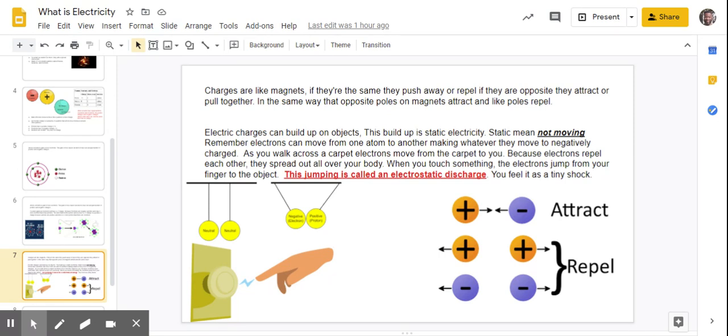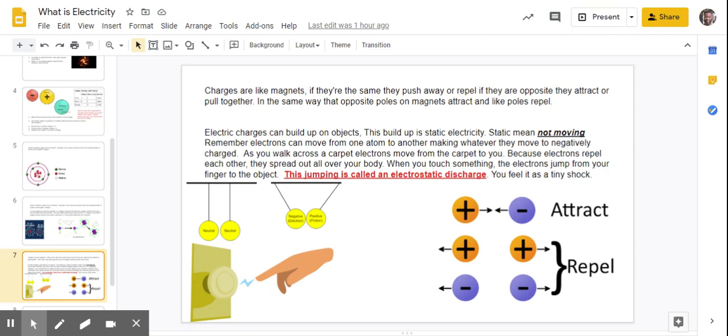Now, electric charges can build up on objects. This buildup is called static electricity. Static means not moving. So when we talk about static electricity, that means electrons that have built up on your body and they're staying there and they're not moving. Remember, electrons can move from one atom to another, making whatever they move to negatively charged.